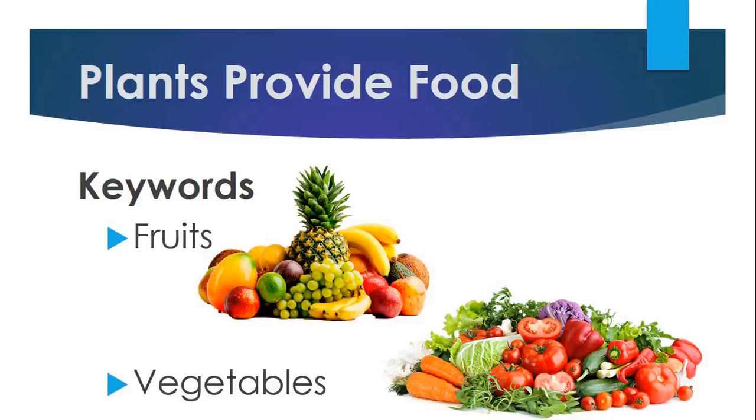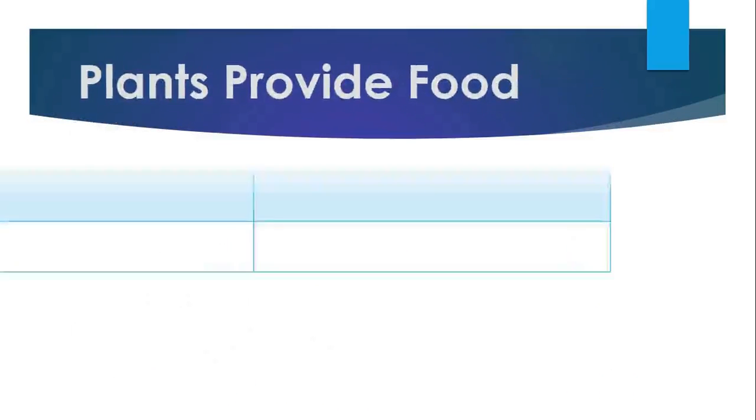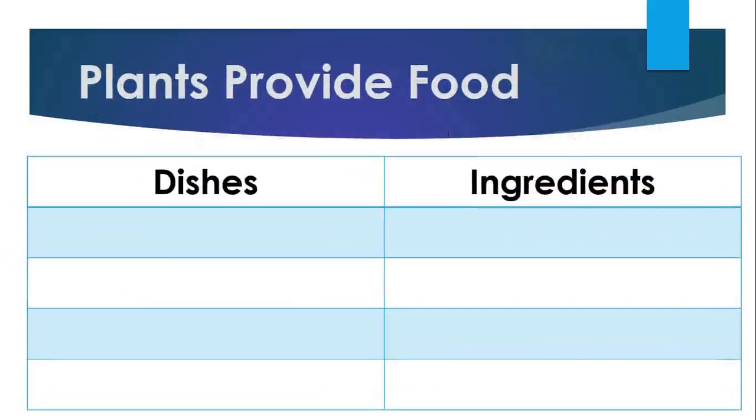I hope you have done. Next is a table that shows some dishes and their ingredients. Copy the table in your notebook. Write the name of any 4 dishes that you like in the first column. Write the names of things or ingredients used to make those dishes in the next column.